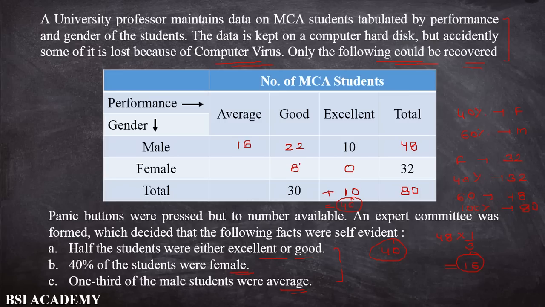And the total number of average female students should be equal to, now 8 is there, the total value of female is 32, so this should be equal to 24. Okay, students. Now 16 plus 24 equals 40, so the total number of average students, male or female, is 40. I calculated all these values according to our conditions. In this type of question, your main focus should be to find out the missing values. Once you find the missing values, you can easily solve the question very fast.